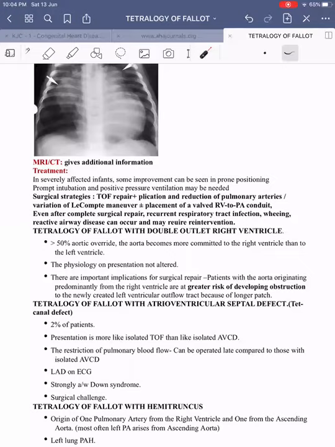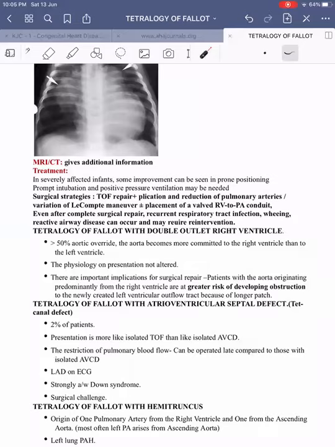Then coming on to tetralogy of Fallot with AV canal defect. So here it constitutes 2% of the patients. It is also called Tet-canal defect. This combination can commonly occur in children with Down syndrome. It is a surgical challenge. AV canal defect itself is a surgical challenge. Along with that, if there is tetralogy of Fallot, it will further complicate the surgery.